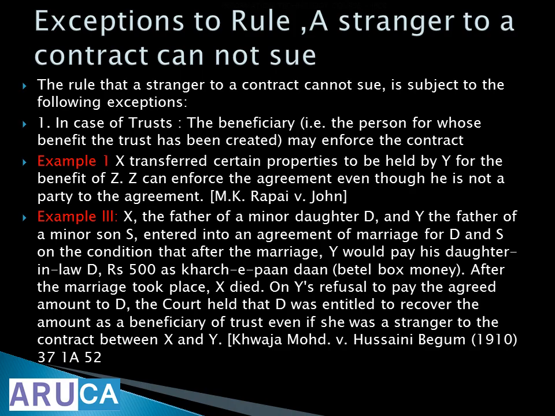Because even though he is a stranger to the trust contract, his benefit is being created, so he can sue. X transferred certain properties to be held by Y for the benefit of Z. Z is the beneficiary. Z can enforce the agreement even though he is not a party to the agreement. This is an exception. Okay.